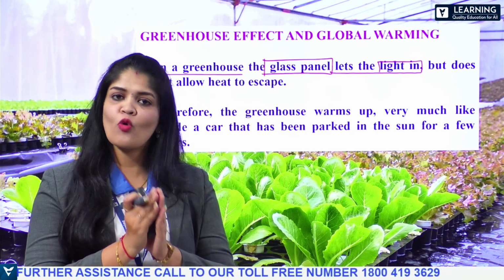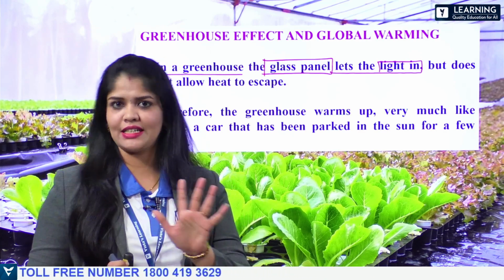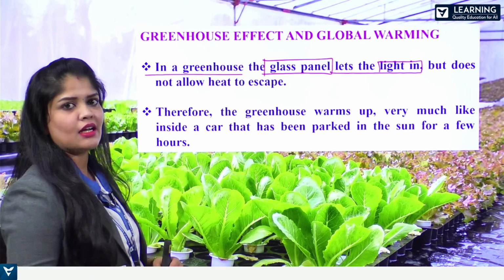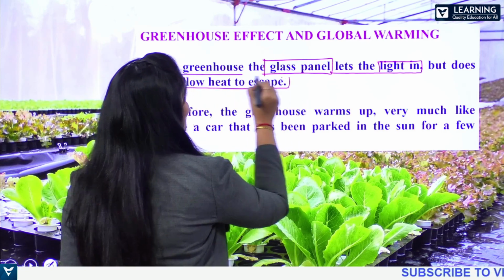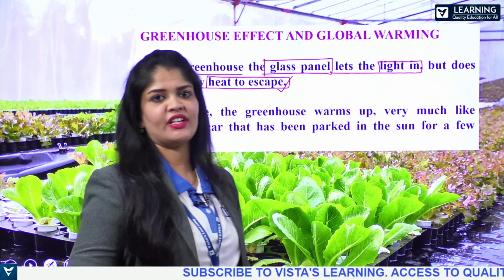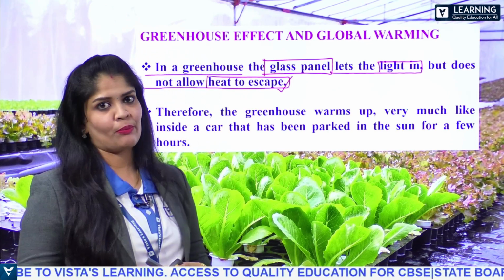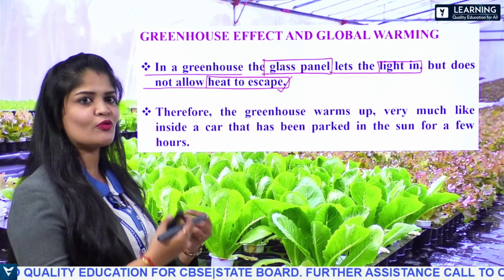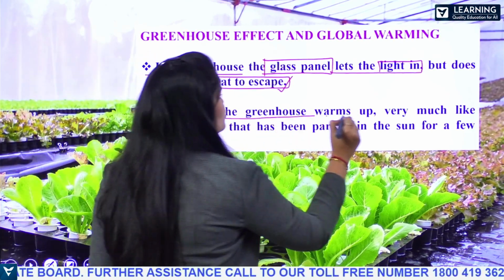That warmer temperature favors the growth of the plants inside the greenhouse. The glass panel lets the light in but doesn't allow heat to escape. As the heat cannot escape, the greenhouse maintains a temperature useful for the plants to grow. Therefore, the greenhouse warms up.